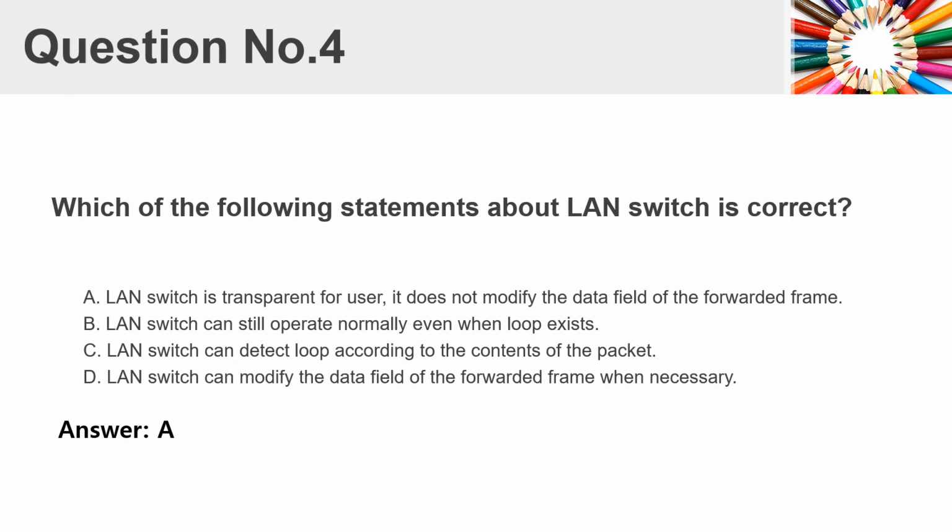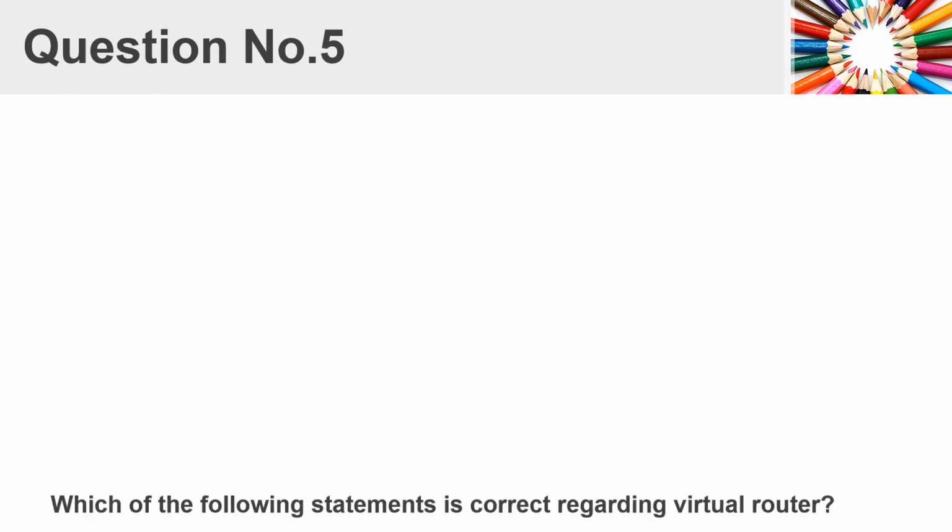Question number 4. Which of the following statements about LAN switch is correct? A. LAN switch is transparent for user, it does not modify the data field of the forwarded frame. B. LAN switch can still operate normally even when loop exists. C. LAN switch can detect loop according to the contents of the packet. D. LAN switch can modify the data field of the forwarded frame when necessary. Answer A.